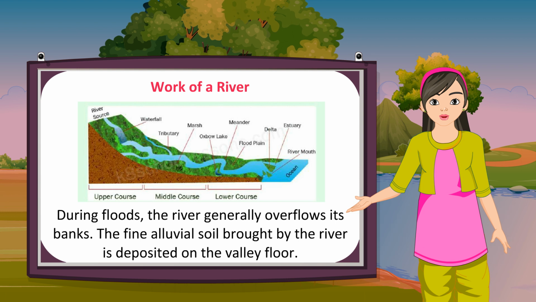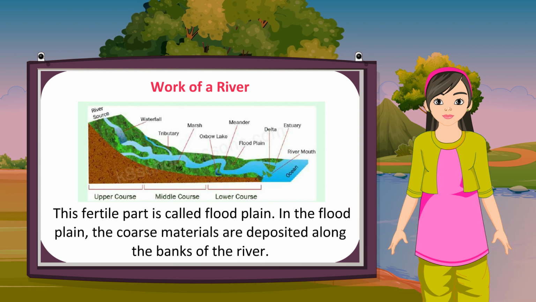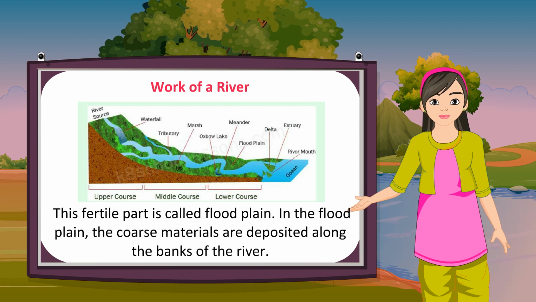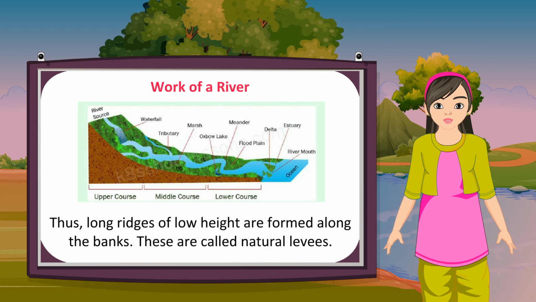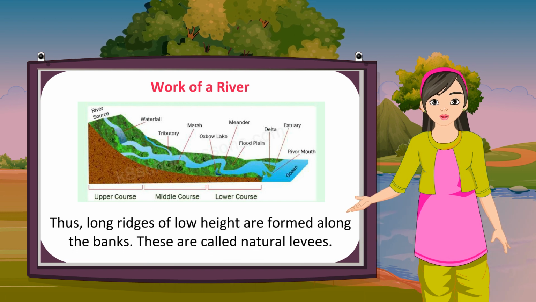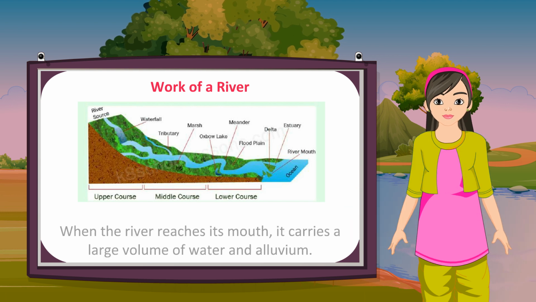The fine alluvial soil brought by the river is deposited on the valley floor. This fertile part is called floodplain. In the floodplain, the coarse materials are deposited along the banks of the river. Thus, long ridges of low height are formed along the banks. These are called natural levees.